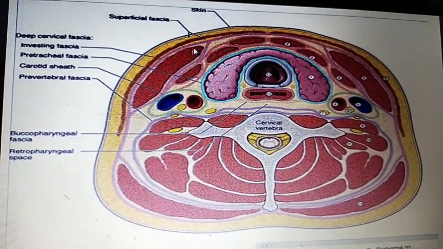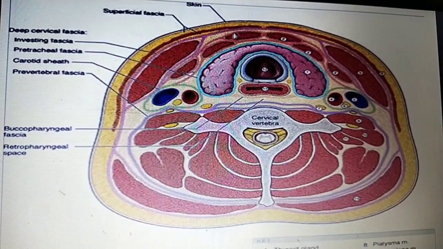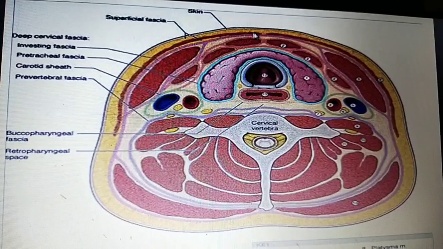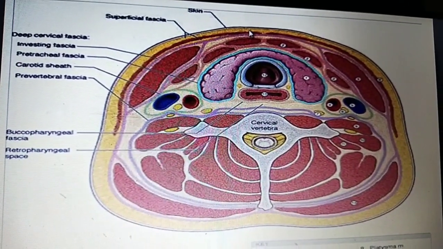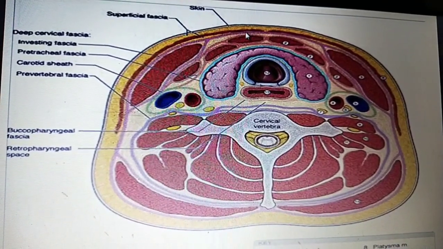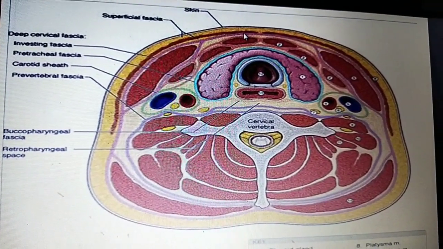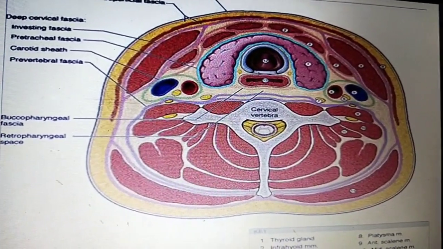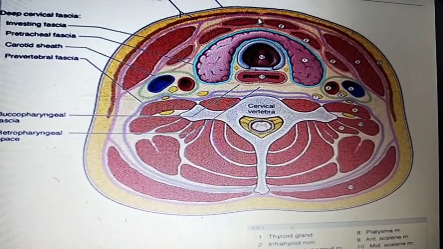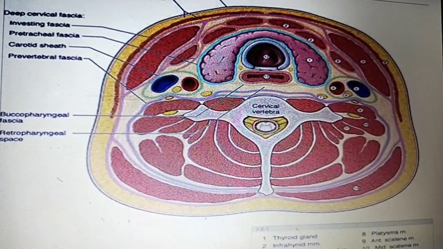During surgery, we cut and lift the platysma muscle. After that we open the deep fascia or investing fascia.